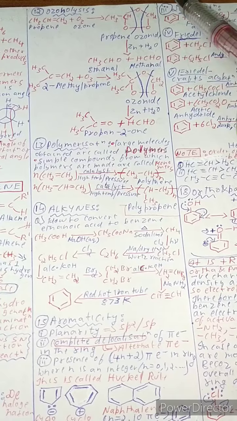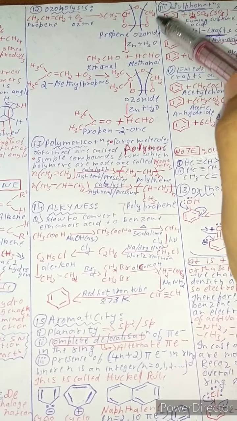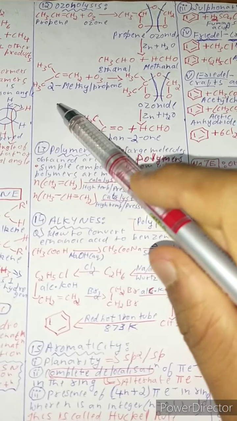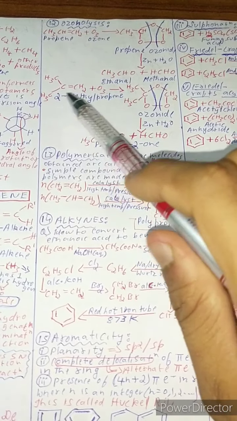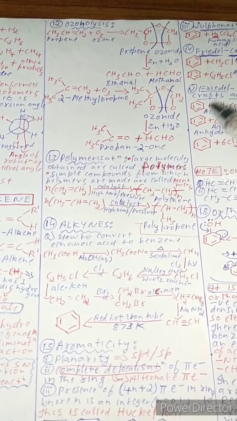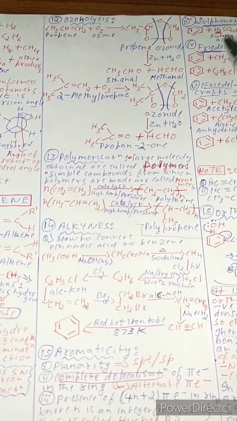CH3CHO, and here always methanal is formed. See, even if you consider any reaction, methanal is formed. Example, if you consider this reaction, same thing, ozonide and Zn. See, this is a propanal, this compound, but here again in every compound methanal is formed.